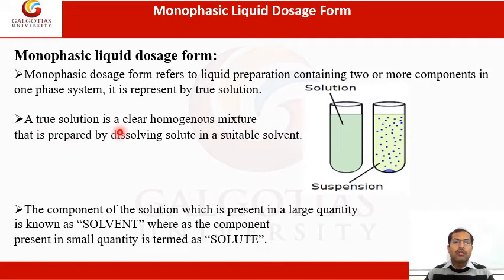A true solution or monophasic liquid dosage form is a clear homogeneous mixture that is prepared by dissolving solute in a suitable solvent. The component of the solution which is present in large quantity is known as solvent, whereas the component of the formulation present in small quantity is termed as solute.